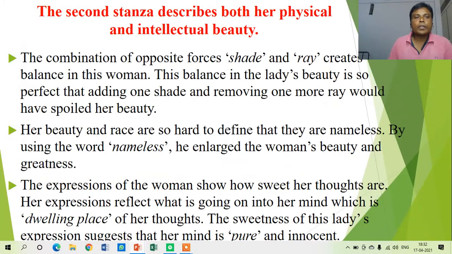Now moving further to the second stanza of this poem. What is here in the second stanza? The second stanza describes both her physical as well as intellectual beauty. So it is nothing but the continuation of the same theme. The combination of opposite forces, shade and ray, creates balance in this woman. So shade and ray, all these terms are there in the second stanza.